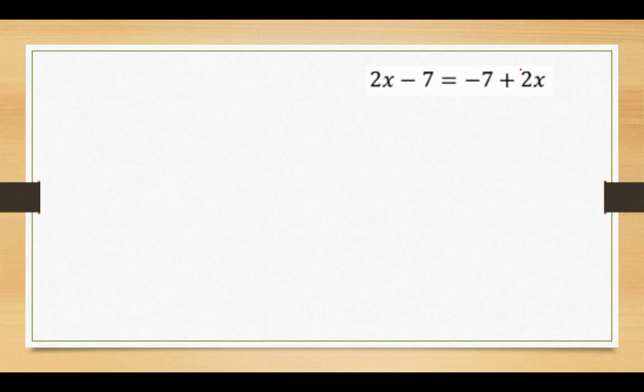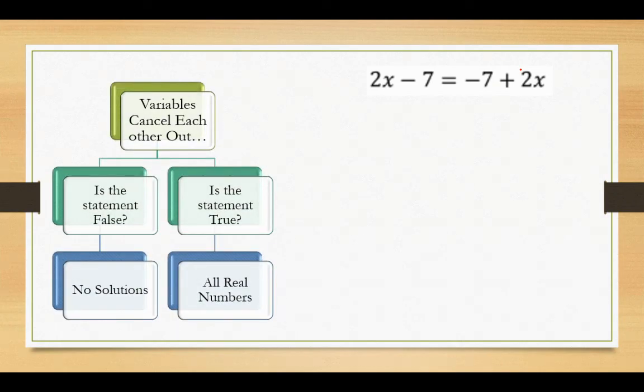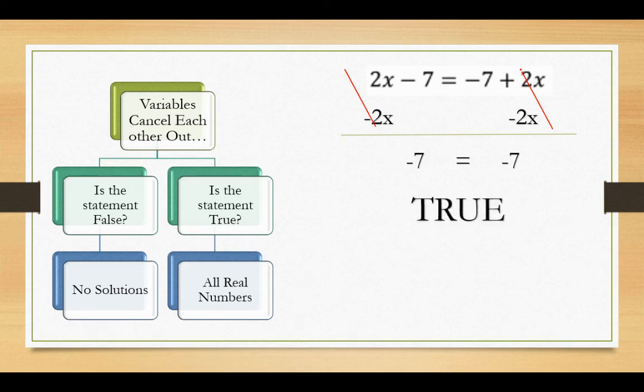So let's see the next example. Same thing's going to be true. When I get rid of that 2x, they cancel on both sides. What do I have that's left? Well, I have negative 7 equal negative 7. Is that true or false? Well, that's true, right? Negative 7 does equal negative 7. And so that means it's going to be all real numbers.